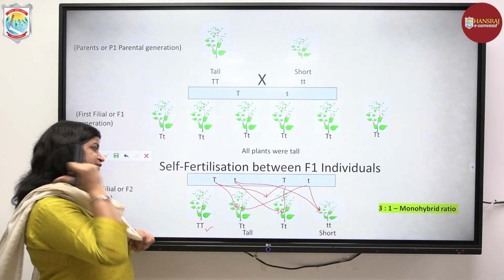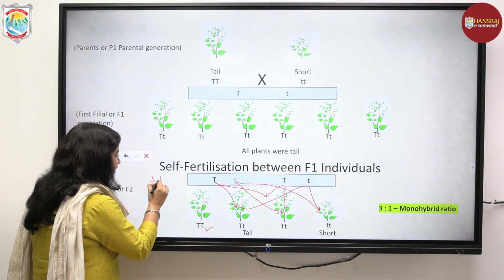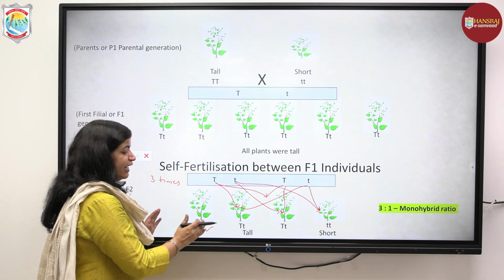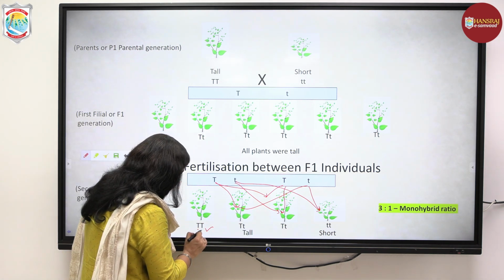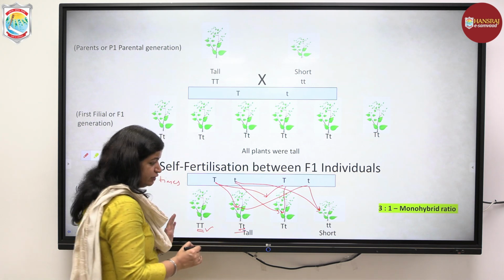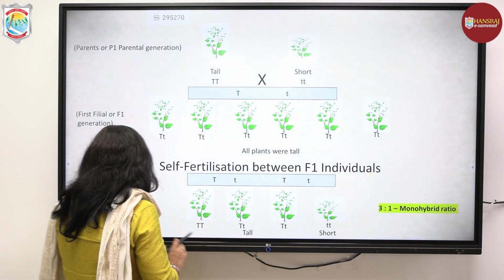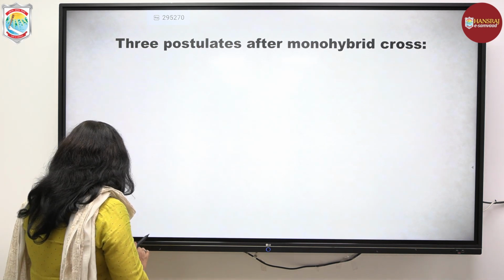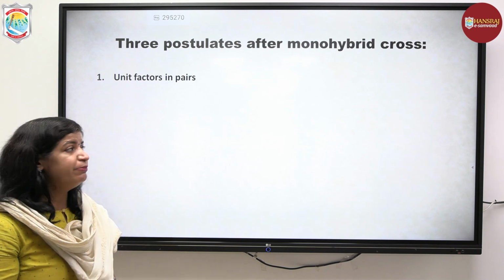And this happens, and there are three times more probability that the plants will be tall, because they will be either capital T, capital T or capital T, small t. And yes, 1/4 of the times the plants were dwarf. So these 3 points came under the postulates that could explain the result of monohybrid cross.